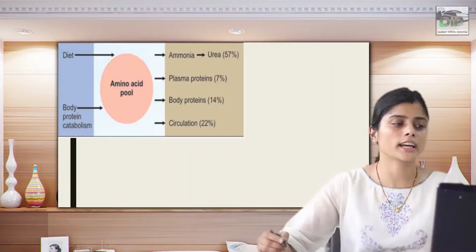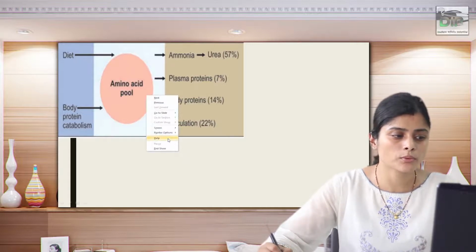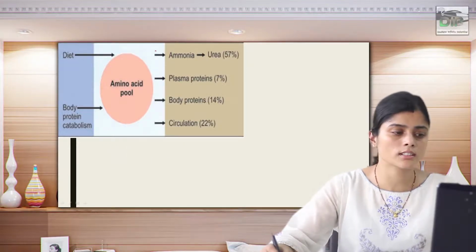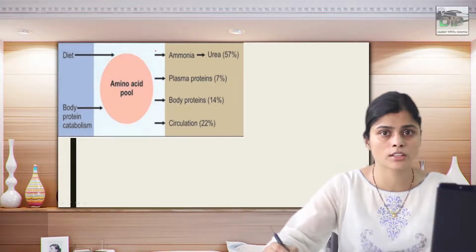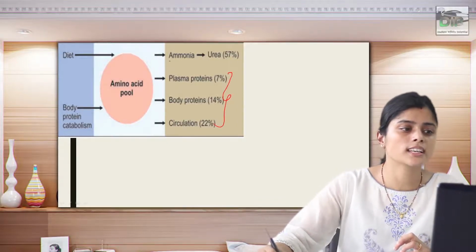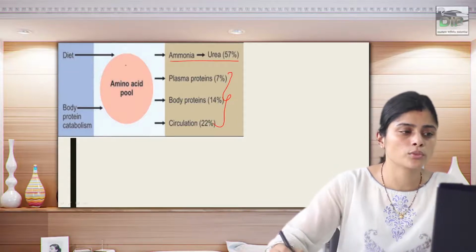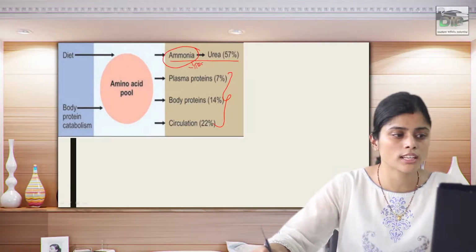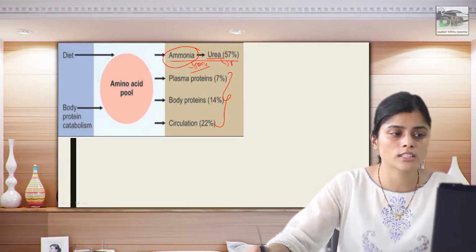So we all know that the amino acid pool is contributed by dietary proteins or by the proteins which are present intracellularly. This amino acid pool can either go for the synthesis of plasma proteins, other required proteins, and specialized products, or it can be in the circulation, needed for a variety of other metabolism, or it is excreted, that is the nitrogen skeleton of this amino acid is excreted in the form of urea by the liberation of ammonia. Since this ammonia is toxic, it has to be converted into a non-toxic and more water soluble form which is excreted from the body.